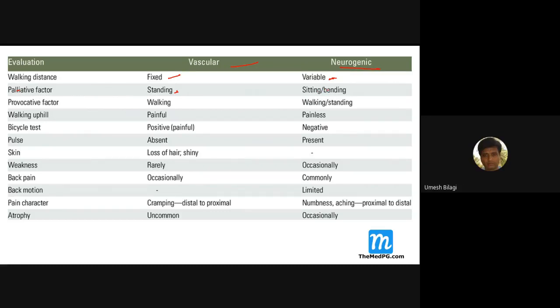Bending forward especially will cause a decrease in pain. It is positional. The provoking factor is of course walking, and in this case standing, and could be walking also. Walking uphill, downhill, the bicycle test, all these things are there. You can go through them.